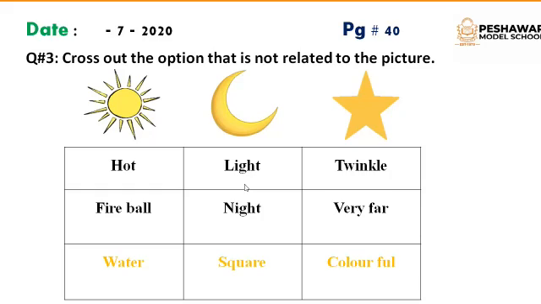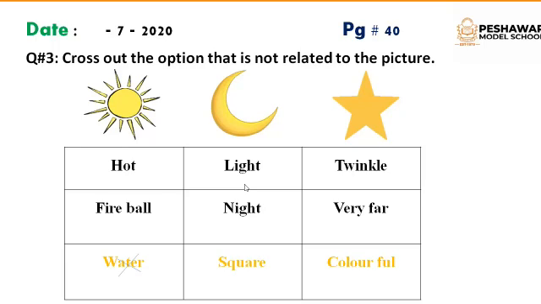Here in the number 1 picture, the sun is present, with the options hot, fireball, water. The sun is hot and it is a fireball, and there is no water on the sun, so we will cross it.